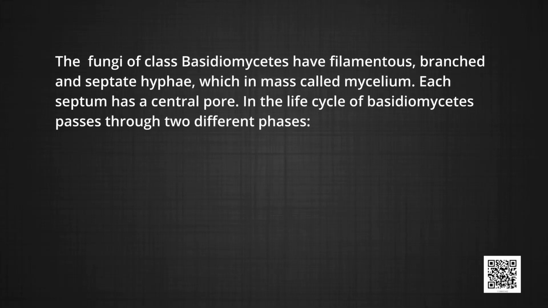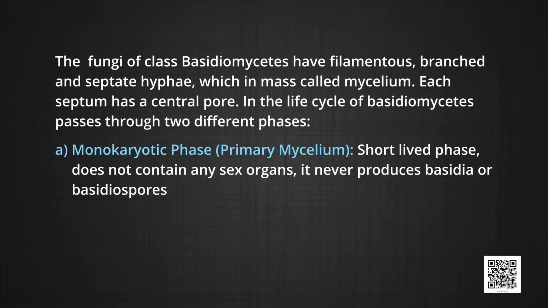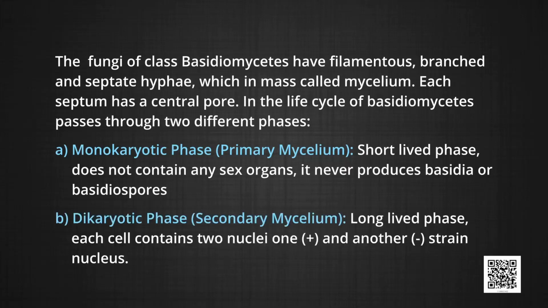The life cycle of Basidiomycetes passes through 2 different phases. Monokaryotic phase: this is the primary mycelium, a short-lived phase, does not contain any sex organs, and never produces basidia or basidiospores. Second, dikaryotic phase: secondary mycelium, which is a long-lived phase, where each cell contains 2 nuclei, one plus (positive) and another minus (negative) strain nucleus.